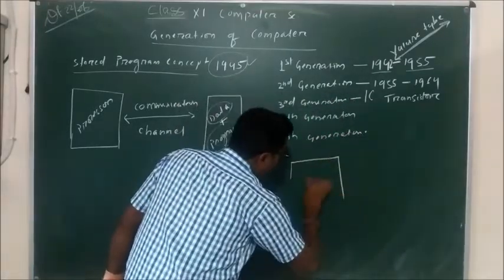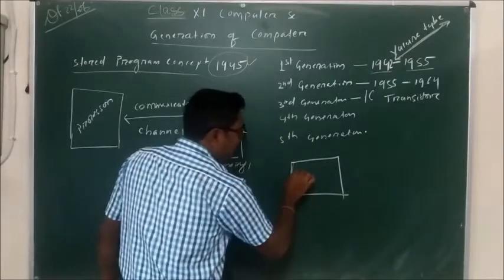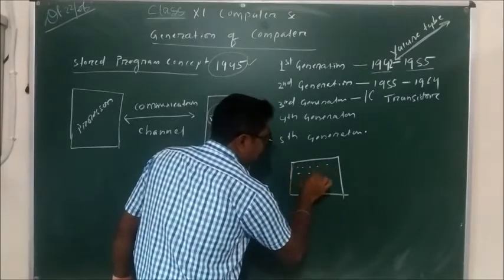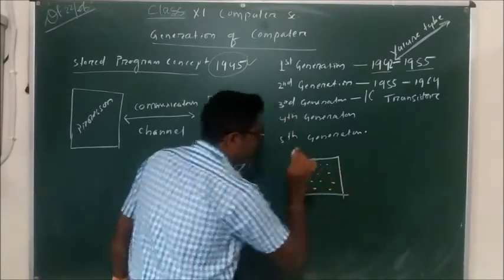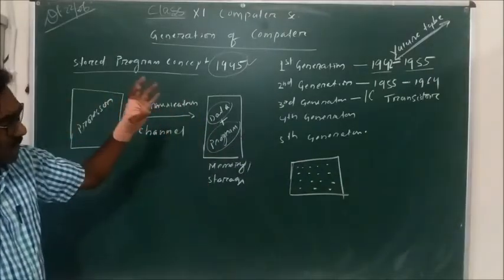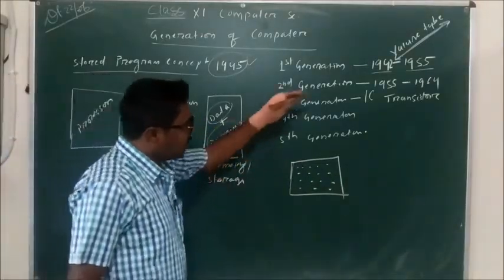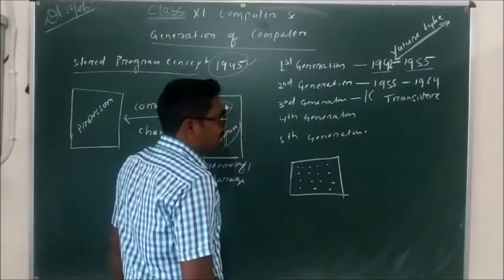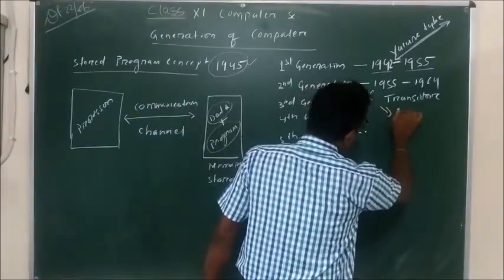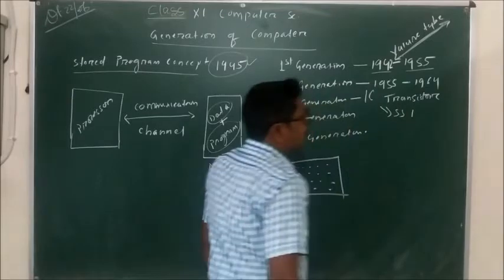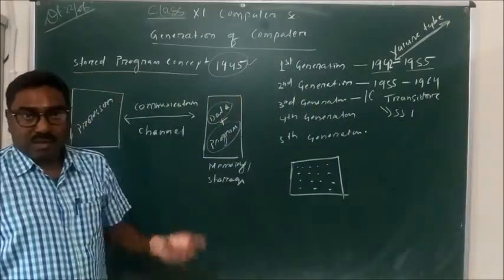On a single silicon chip, a number of transistors are plotted, so that the size of the computer is even more reduced, and this kind of IC or integrated circuit is known as SSI, small scale integration.